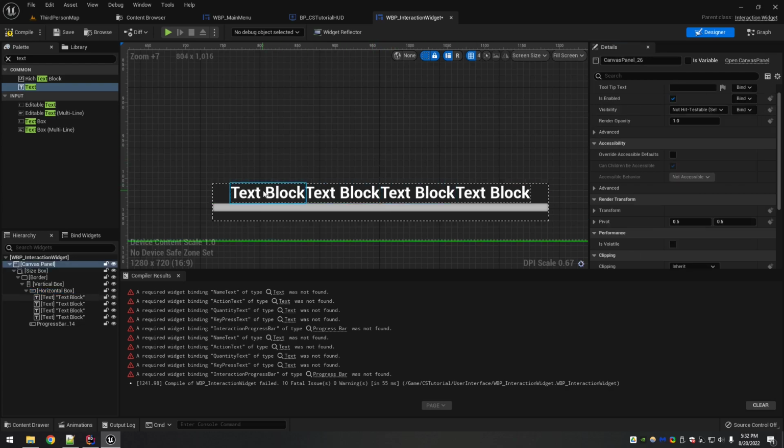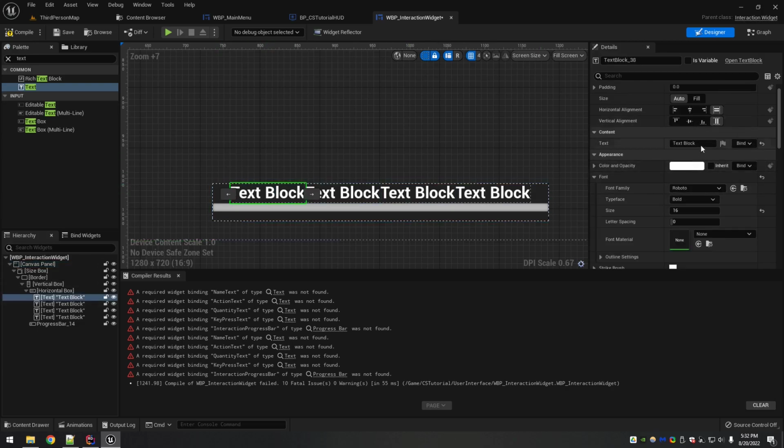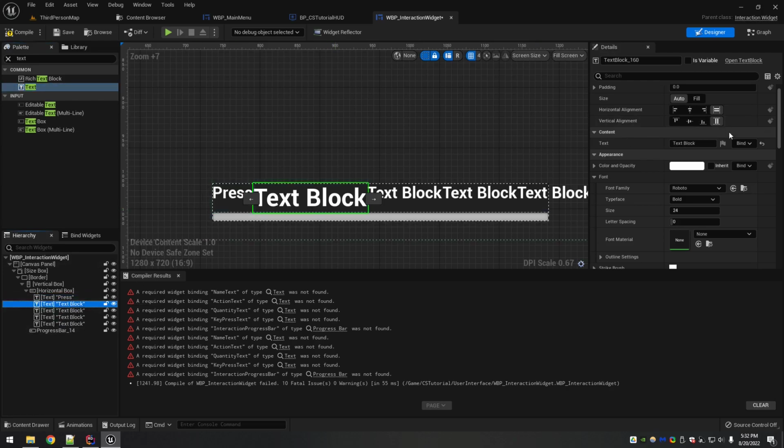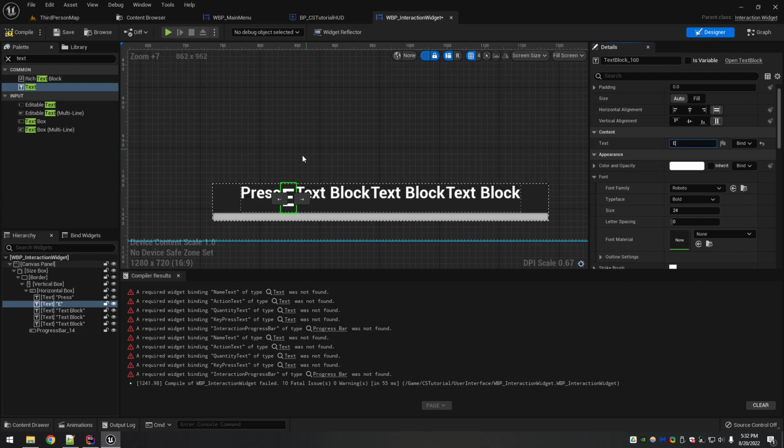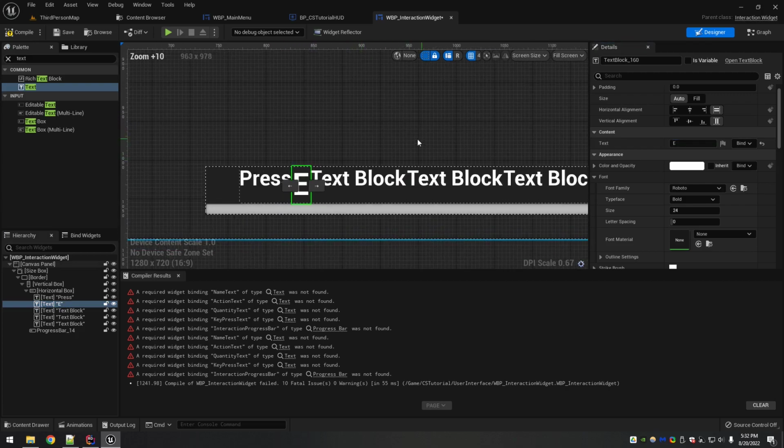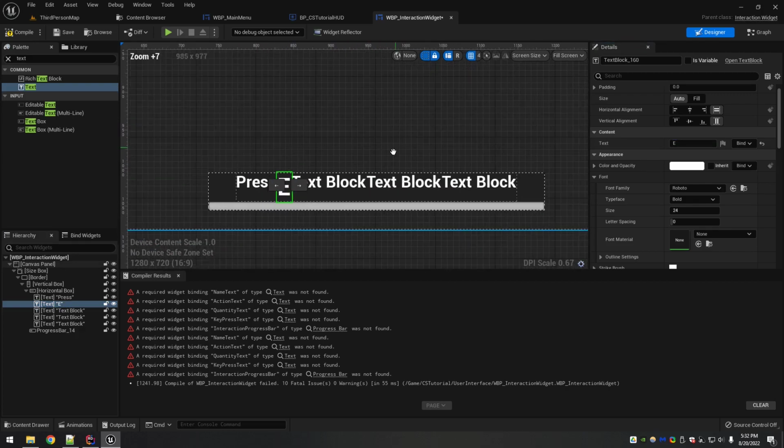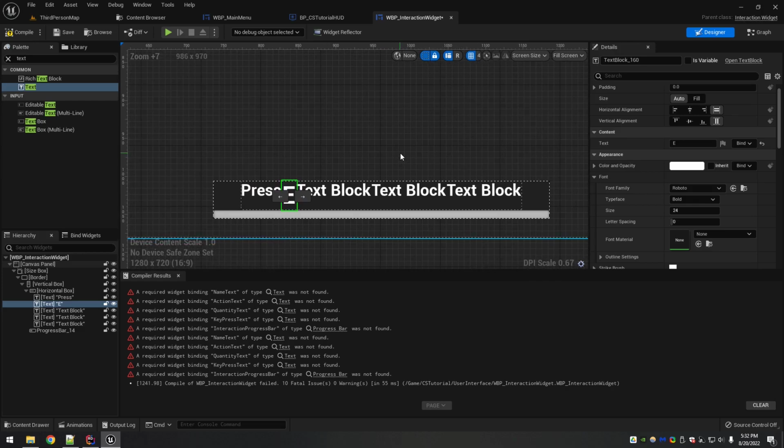I'm going to go to the horizontal box now and choose center align horizontally. That's going to move all my text to be evenly distributed in the middle. And let's change this to say something so we can get a better feel for what it's going to look like. So press. I'm going to put another text. For right now, I'm not going to make it to where the key itself can change, because that's still further away than what I'm on the point of needing, like changing the user interface to show a gamepad versus a keyboard.